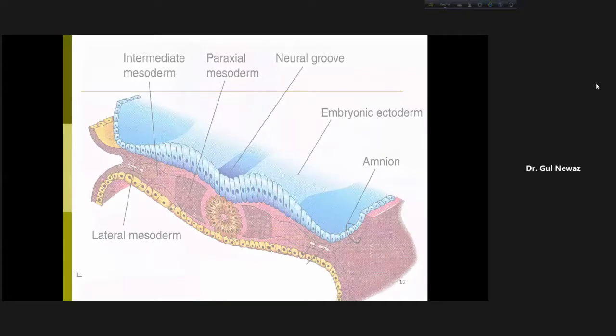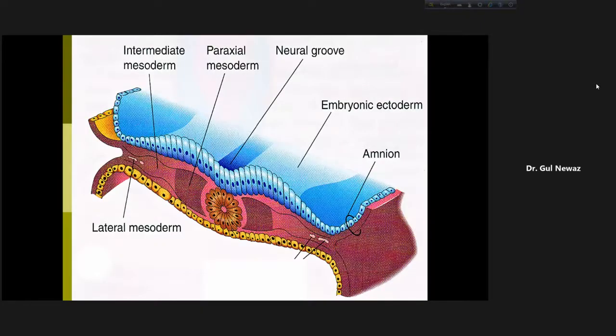So this is the cross-sectional view of the trilaminar embryonic disc. And this red part is the mesoderm. This is our notochord. And here the ectoderm will form the neural tube. And the yellow cells are endoderm. Here is the yolk sac cavity. And here is the amniotic cavity.